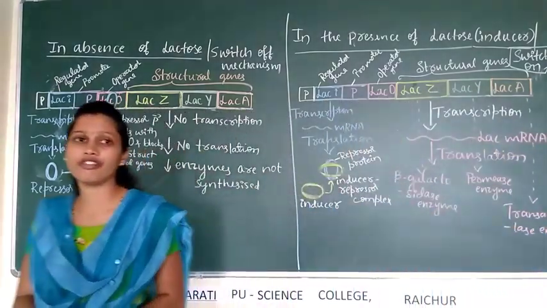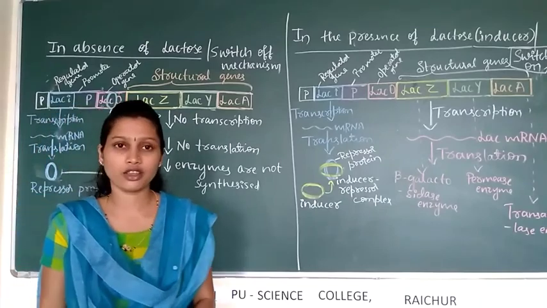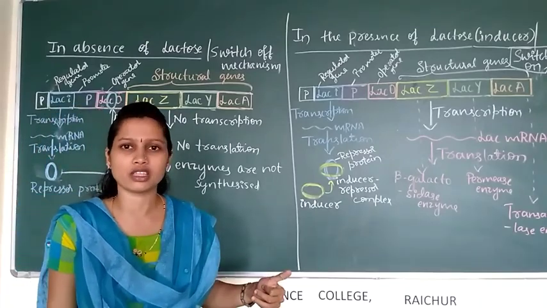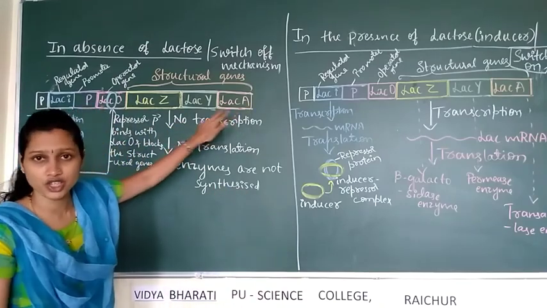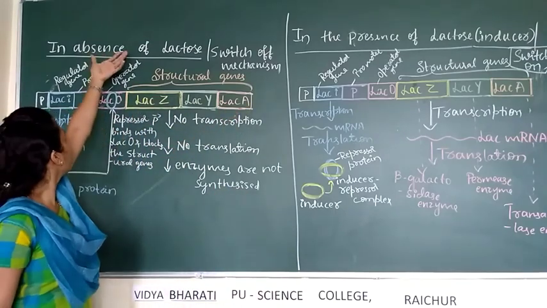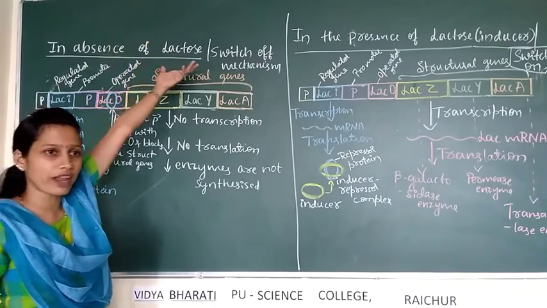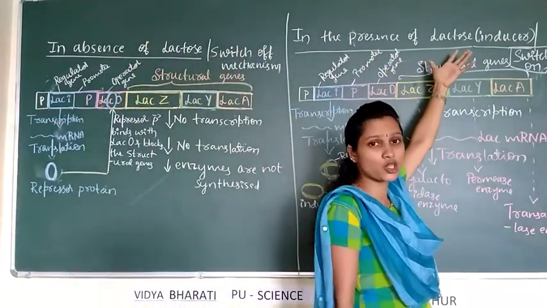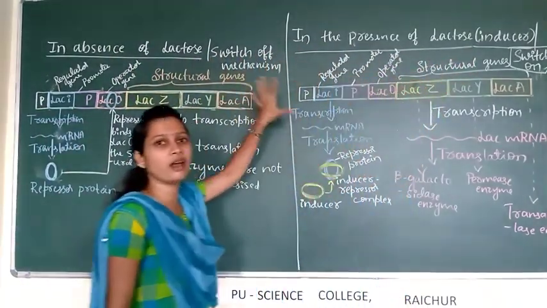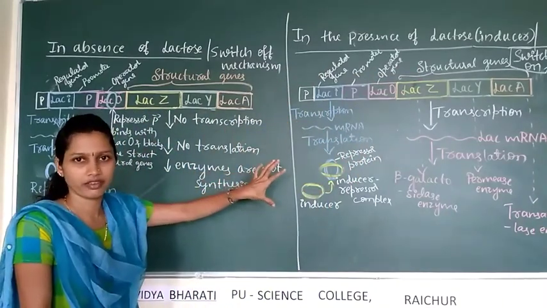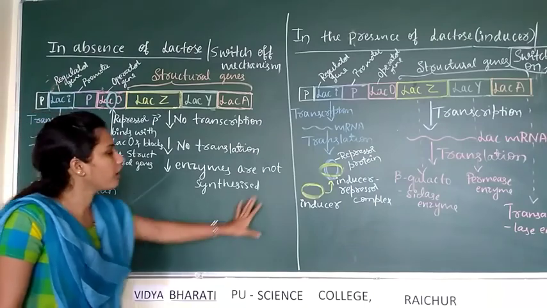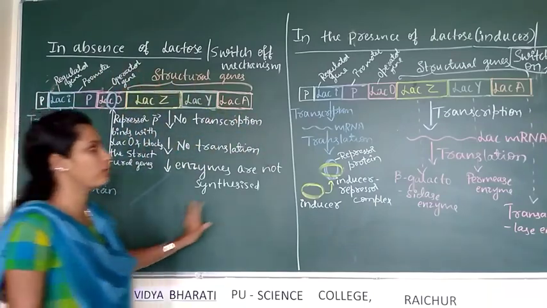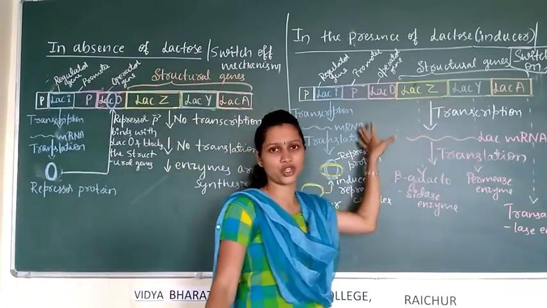It is important for 5 marks. For this, you have to write what the lac operon concept is, who proposed it, and what the different genes present in the lac operon are, then what happens in the absence of lactose and what happens in the presence of lactose. With the diagram, you have to explain in brief. Explanation should be brief, but you need to mention everything in the diagram or schematic representation.